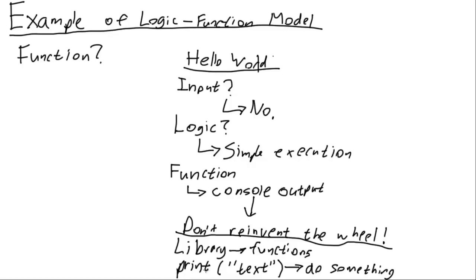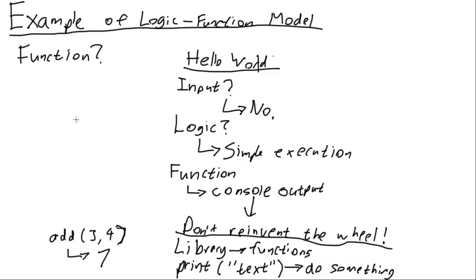For example, if the function that we were looking at was add, then we might have two numbers that we pass to it. And in this case, it would actually have an output, a return value, and that would just be the sum of these two. In terms of the print function, we don't really need to return anything, but it actually does something, and that something is to print to the console. So this model of logic function, this model of programming, is going to be very, very important, and you're going to see tons of examples of it later as we write more complicated programs.